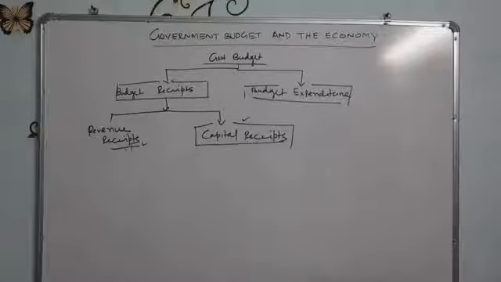In our budget, because we are discussing the government budget, one side is receipts and another is expenditure. Budget receipts are divided into revenue receipts and capital receipts. The capital budget covers the creation or disposal of assets and liabilities.